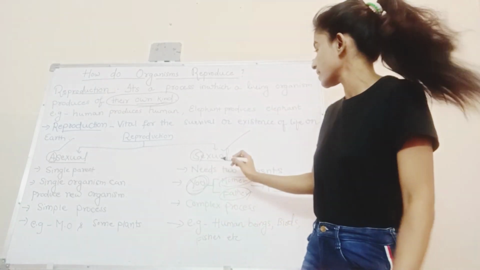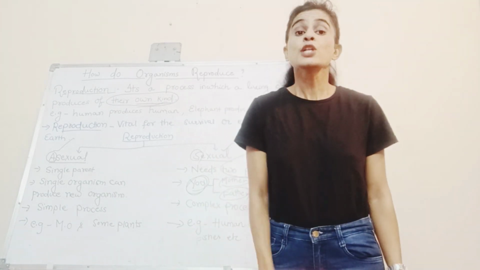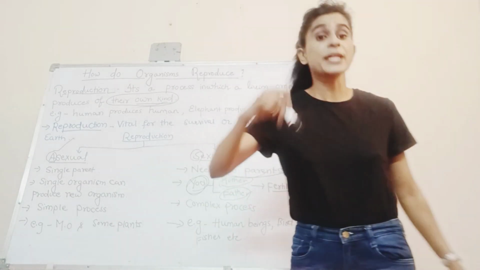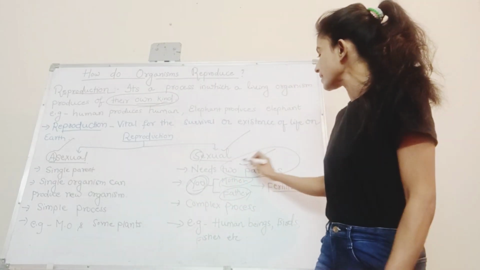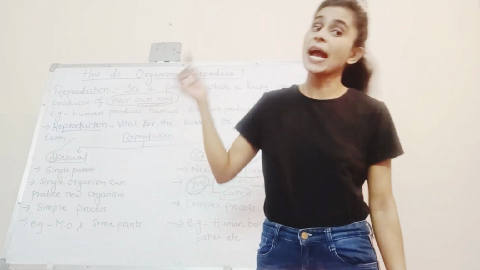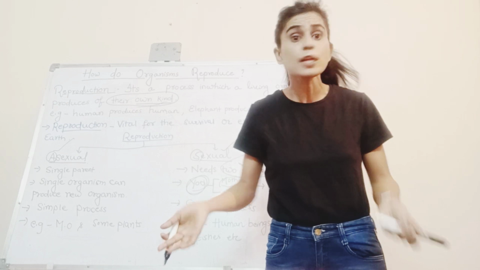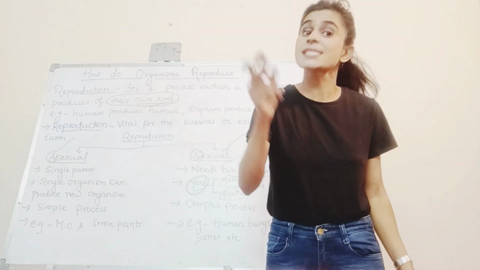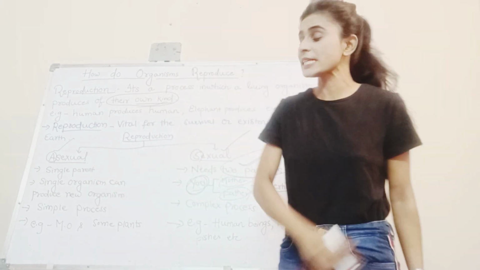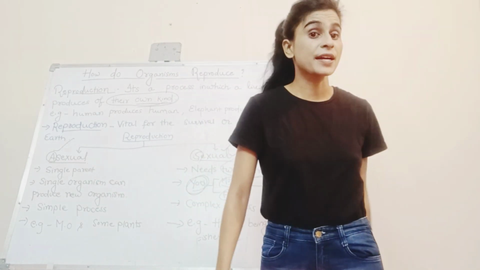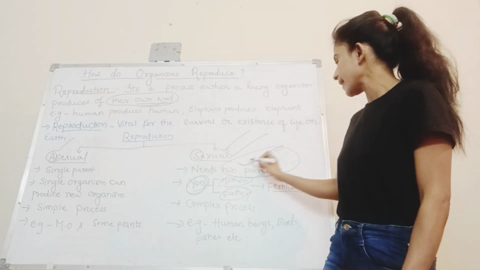So for reproduction to take place in sexual reproduction, two parents are required, mother and father. I came into existence because of my mother and father, two parents. When two parents are involved in the production of a new living thing, it is called sexual reproduction. Got it? Sexual reproduction requires two parents.